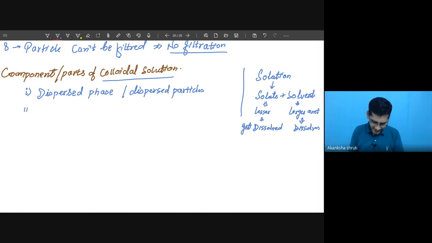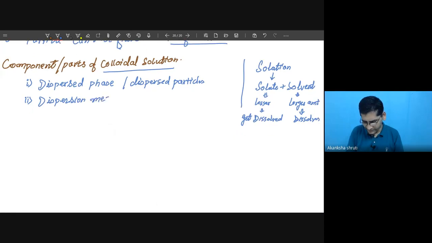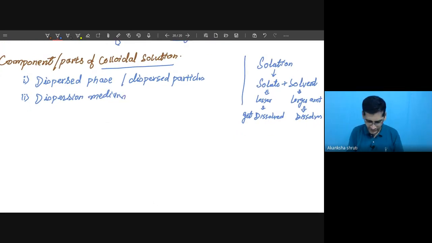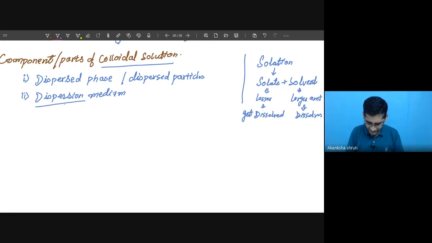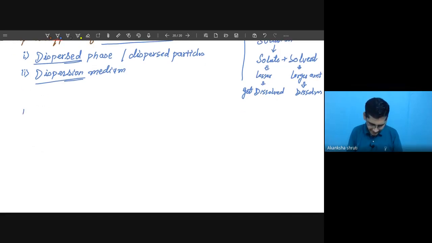The second component or second part is called disperse medium or dispersion medium. This thing we have to keep in our mind. So it is dispersion, it is dispersed. What is the difference? Let us write side by side.